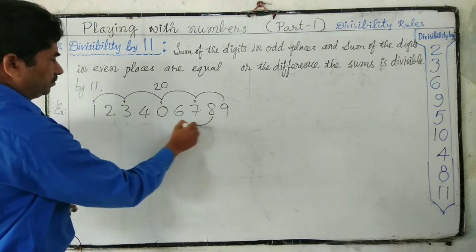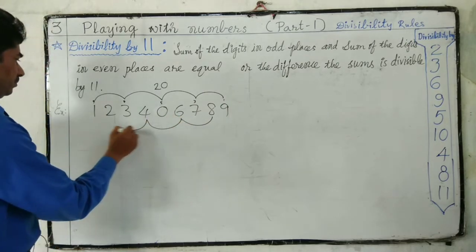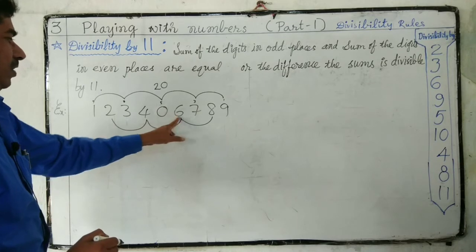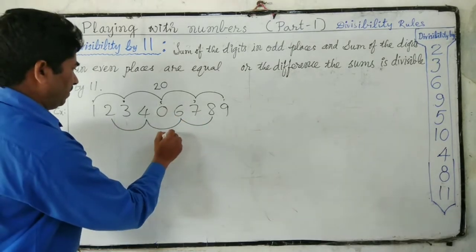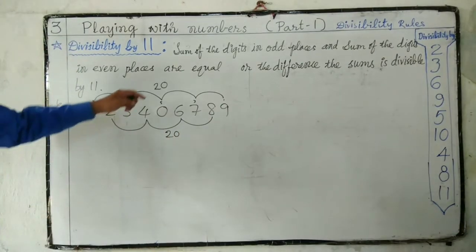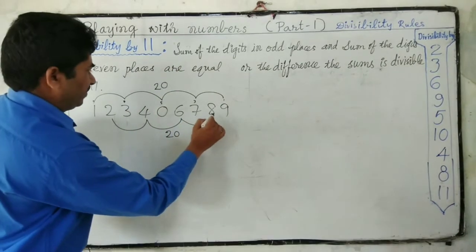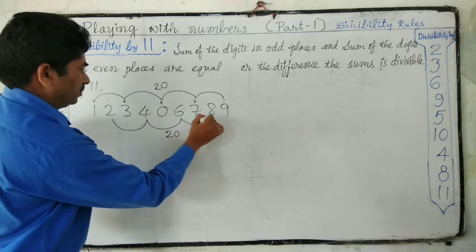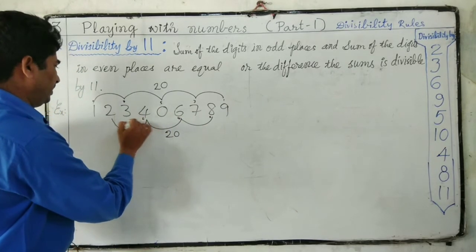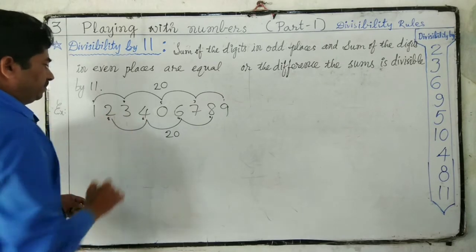2 plus 4, 6. 6 plus 6, 12. 12 plus 8, 20. So the sum of the digits in odd places is 20, and these are even places: second place, fourth place, sixth place, eighth place.